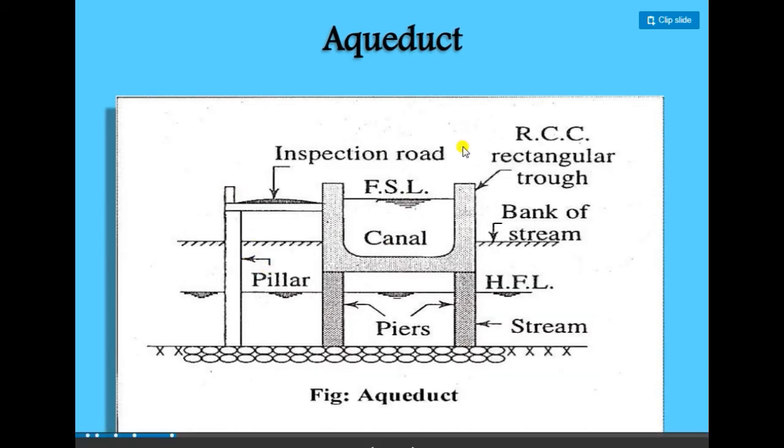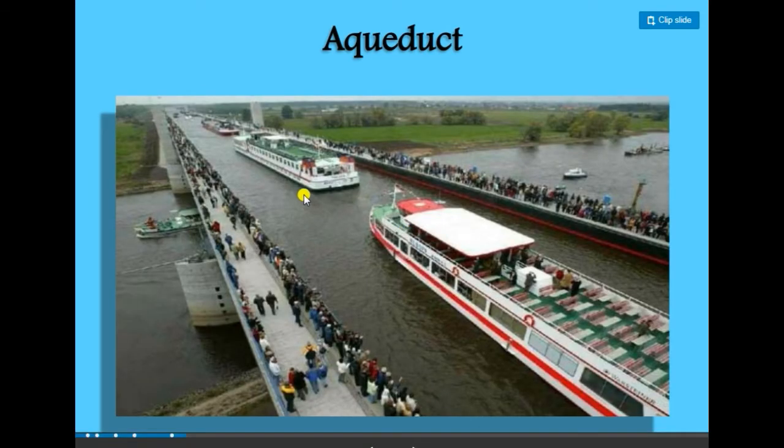Now see the picture given in your books. That is the HFL level. Those may be piers, and the canal passes from upstream to downstream. That is the inspection road, and there is the canal full supply level. The bed is above the HFL level of the drainage. Now see, there is the canal and there is the natural stream. The natural stream passes below the canal, and we see their HFL level marked here, or the maximum HFL may be here. Also that bed level is down at the natural stream.